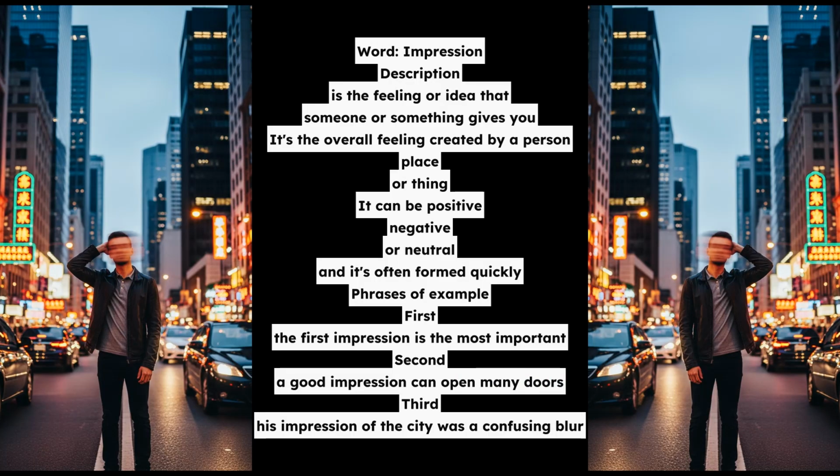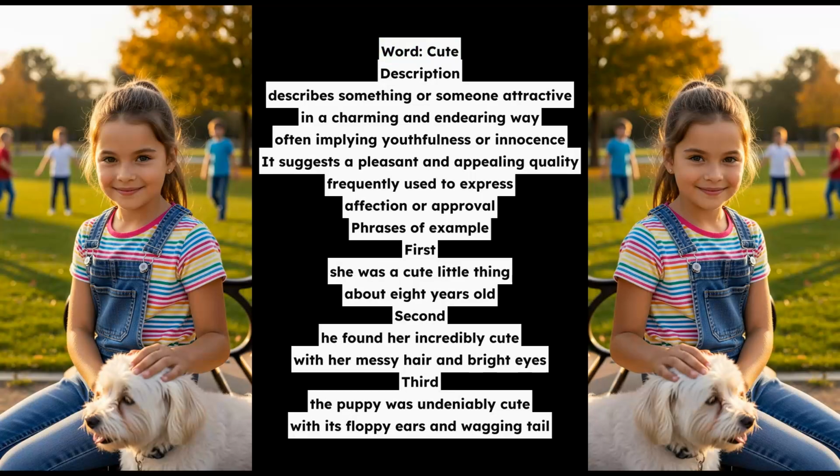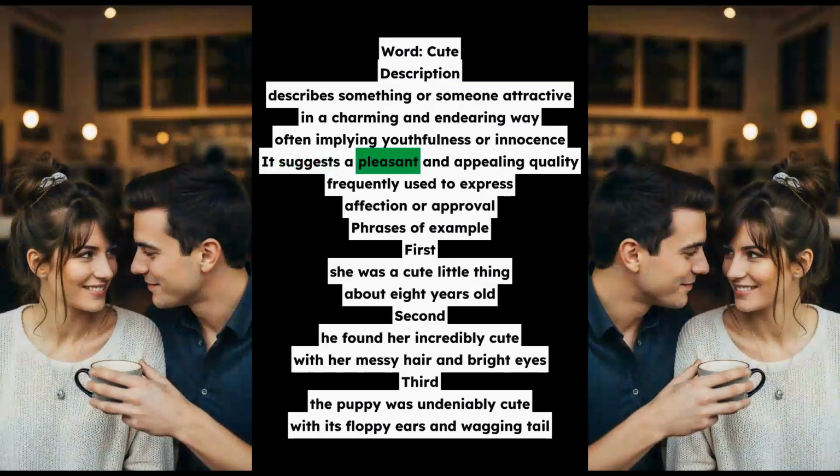Phrases of example. First, she was a cute little thing, about 8 years old. Second, he found her incredibly cute, with her messy hair and bright eyes. Third, the puppy was undeniably cute, with its floppy ears and wagging tail.